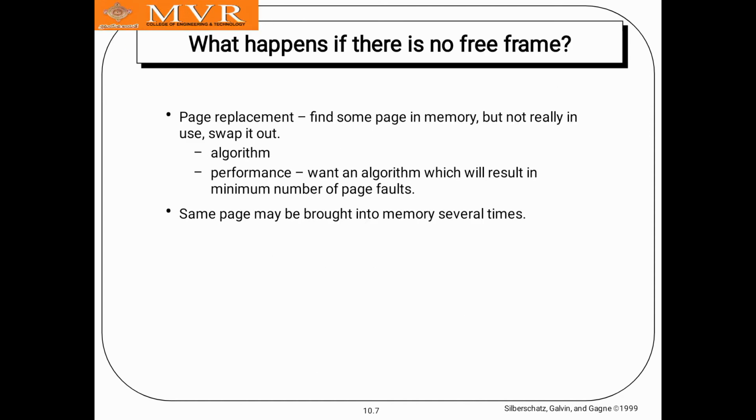What happens if there is no free frame? If there are no free frames, replacement will occur. Because there is no memory for a free frame, the frame will be replaced using page replacement. Find some page in memory that is not really in use and swap it out. Page replacement algorithms are used, and the goal is the minimum number of page faults. The same page may be brought into memory several times.